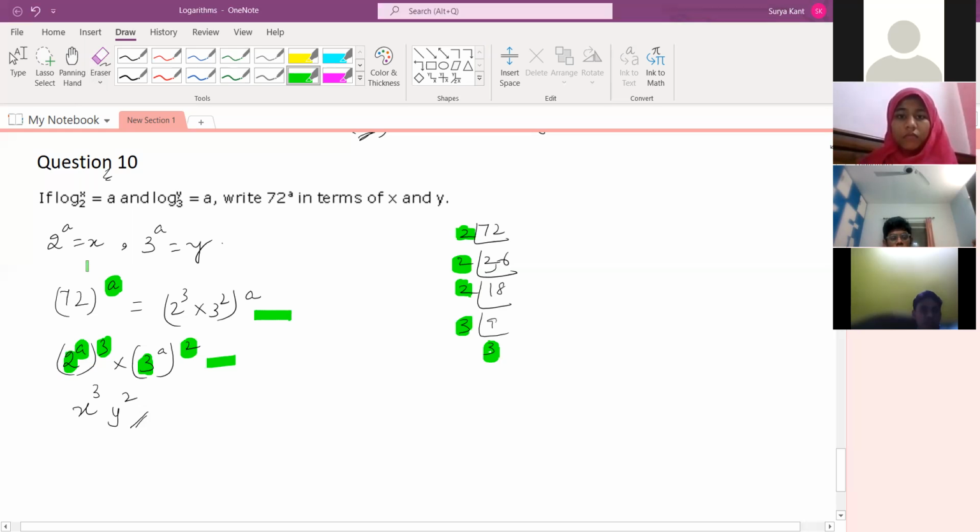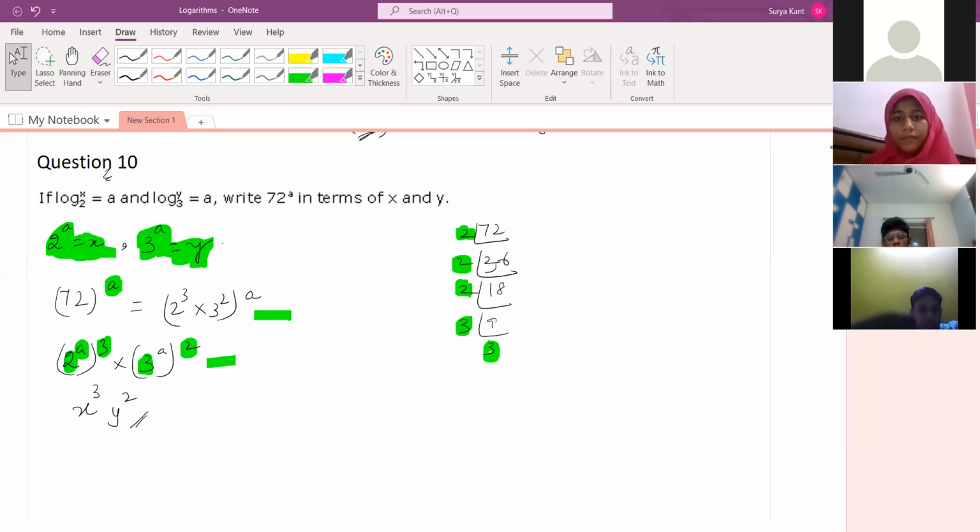Because the value of 2 to the power a is x. Understood? Yes, sir. That's why I've taken 3 outside and 2 to the power a inside. Sai Ritvik, it's clear to you? Yes, sir, clear.